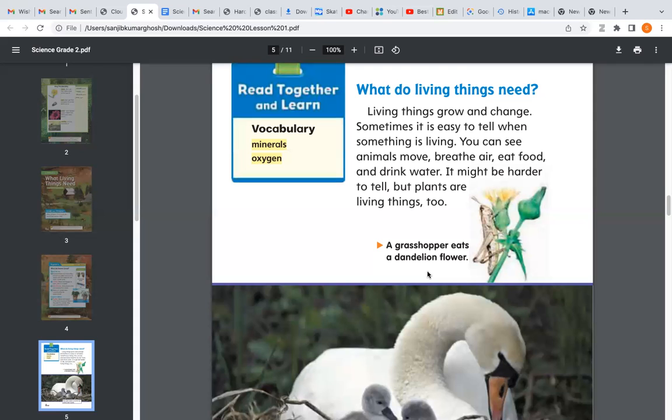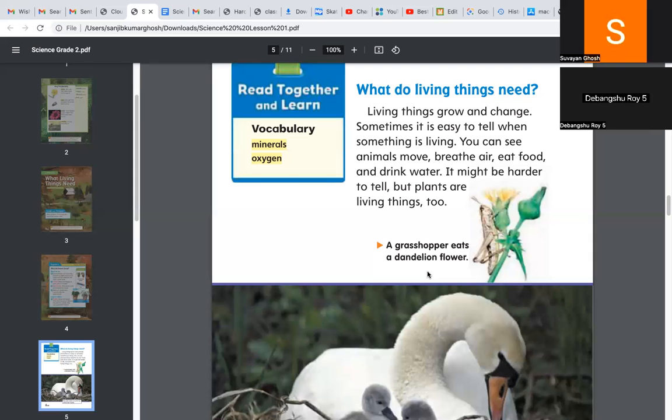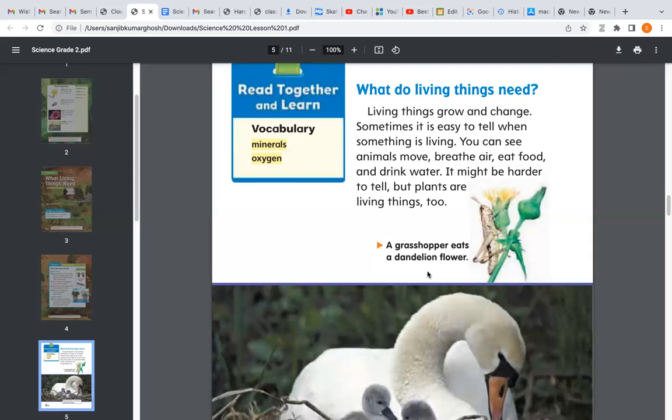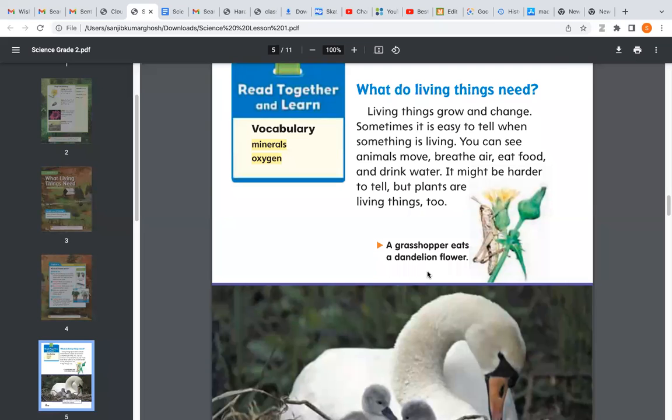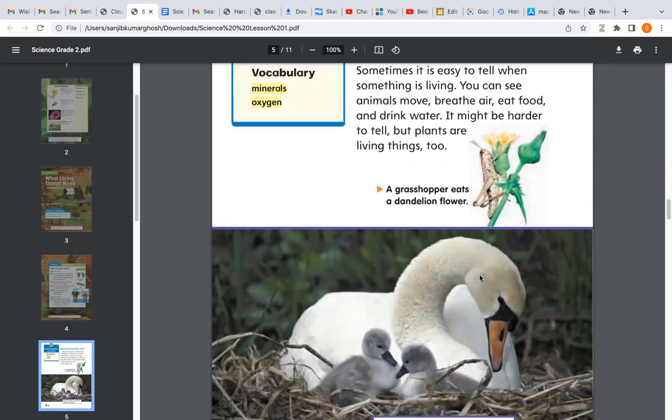Unlike human beings and animals who have to depend on other things for their food, like human beings depend on plants and animals for their food, and animals depend on other animals or plants for their food, the leaves of the plants can make their own food. They collect sunlight. They have chlorophyll, that is the green part of the plant, with the help of which they prepare their food. They also absorb water from the ground and prepare their own food.